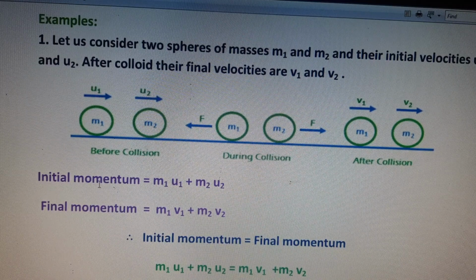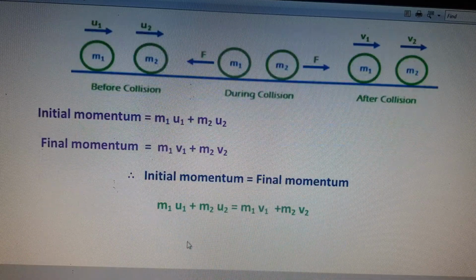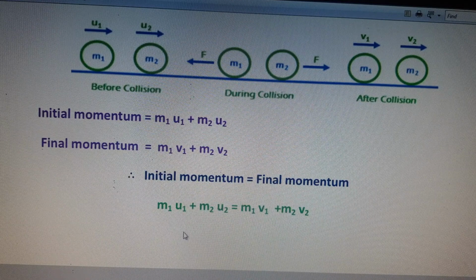So initial momentum is equal to final momentum. Initial momentum is equal to m1 u1 plus m2 u2, and final momentum is m1 v1 plus m2 v2. So we can write initial momentum is equal to final momentum: m1 u1 plus m2 u2 is equal to m1 v1 plus m2 v2.